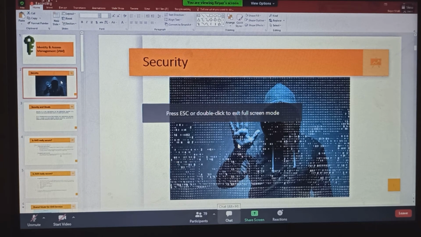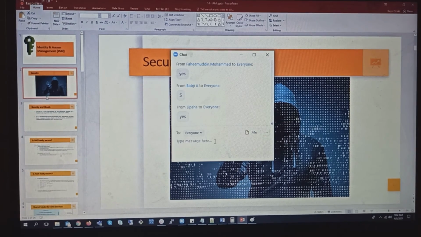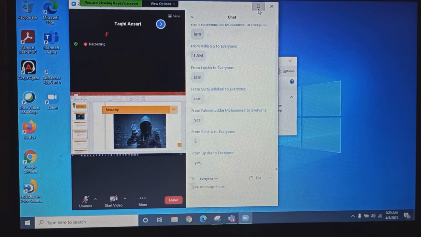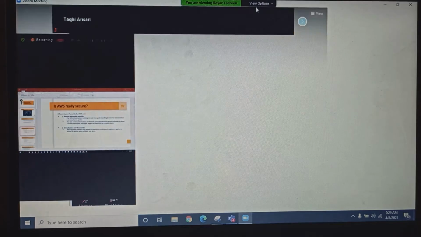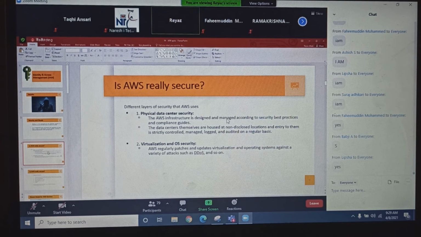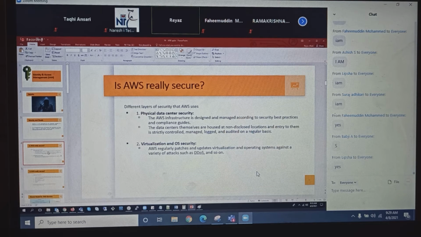Guys, people might ask, how is AWS really secure?